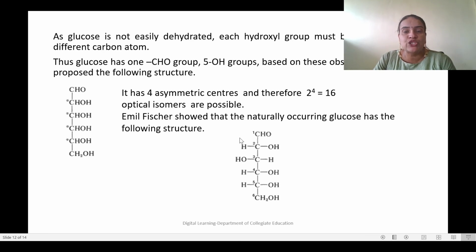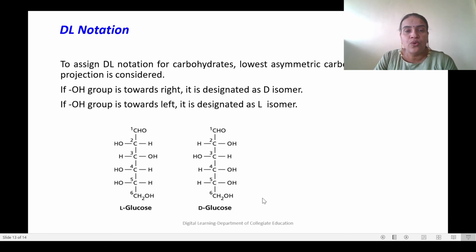Based on the concept Baeyer proposed, Fischer derived the open-chain structure for glucose as this: CHO, CHOH, CHOH, CHOH, CHOH and CH2OH.